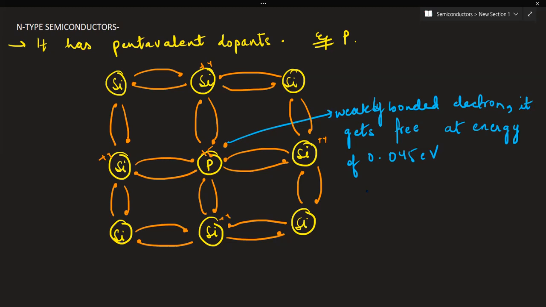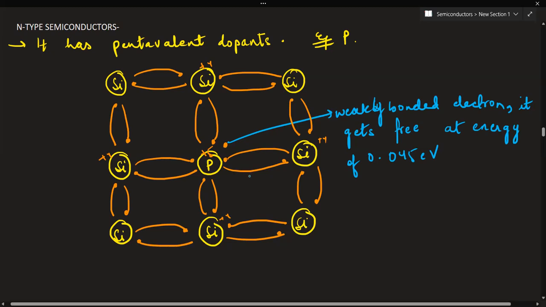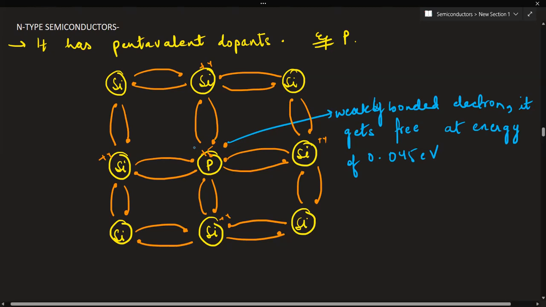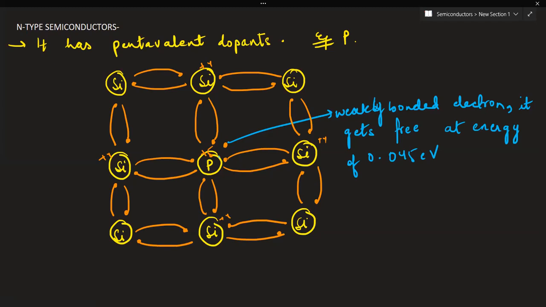As each pentavalent impurity atom donates 1 extra electron for conduction, this is called a donor atom. Why is this a donor atom? Because it contributes 1 extra electron. So this is known as the donor atom. And these semiconductors have free electrons contributed by these donor atoms, and these are generated by thermal processes, while the holes are only due to thermal generation.